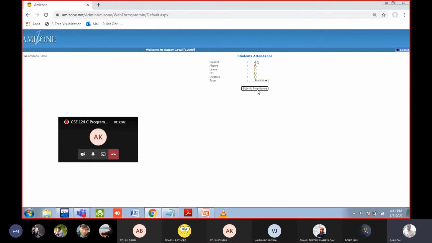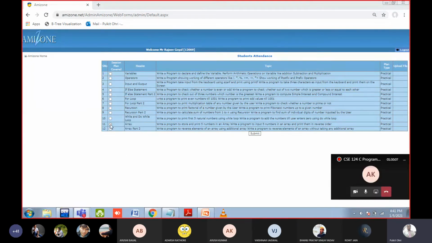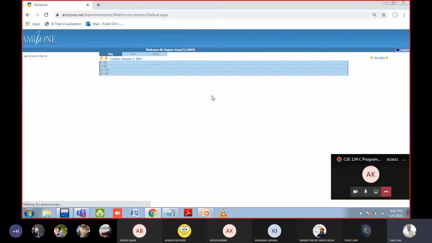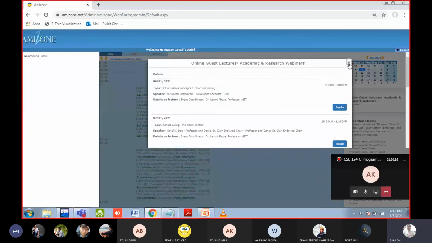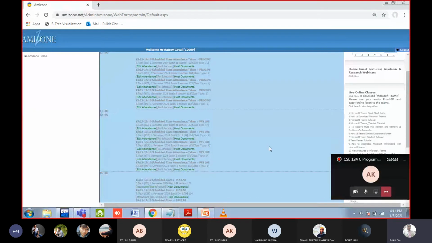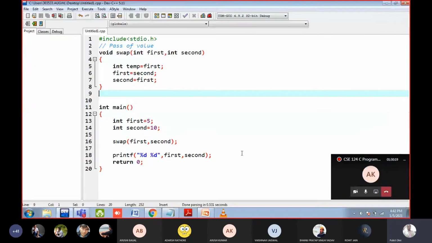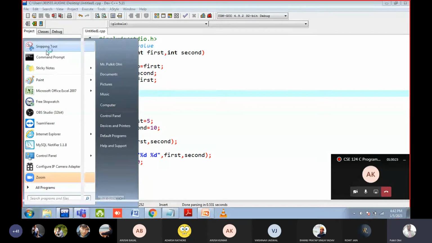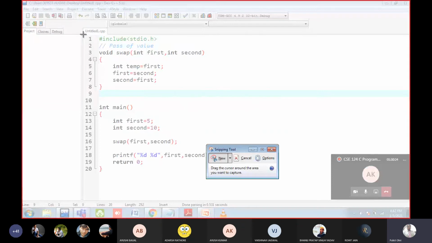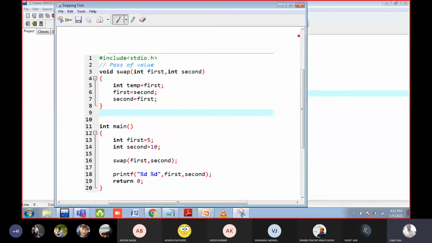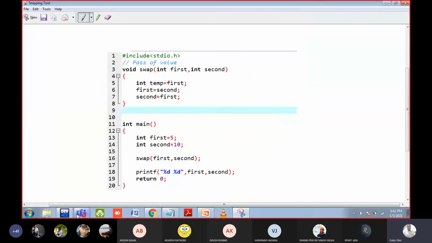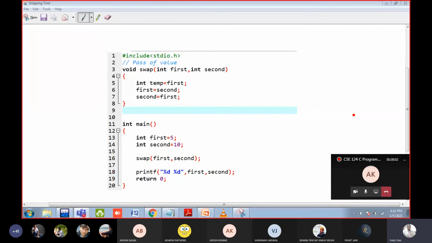Now, there is some limitation of the function. There is a disadvantage of the function that I will tell you. A function takes a lot of overhead. Can you tell me the English dictionary meaning of overhead? Anyone? What is the meaning of overhead?